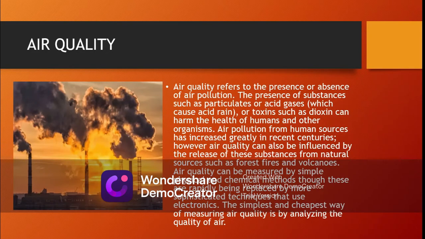So, the first one is air quality. Air quality refers to the presence or absence of air pollution. The presence of substances such as particulates or acid gases which cause acid rain or toxins such as dioxin can harm the health of humans and other organisms. Air pollution from human sources has increased greatly in recent centuries.